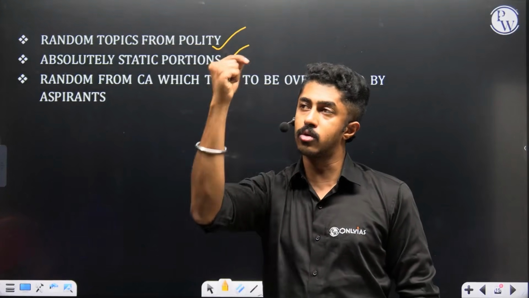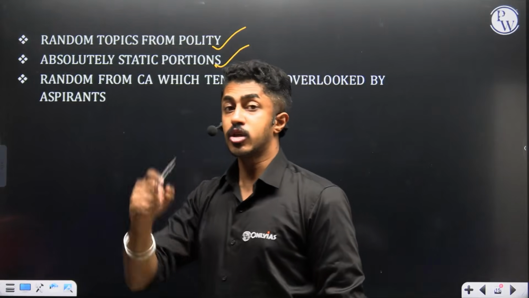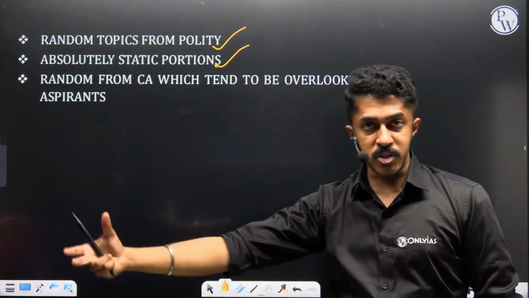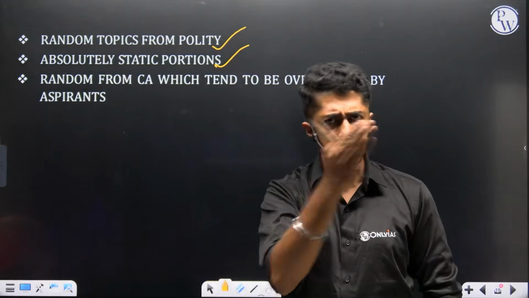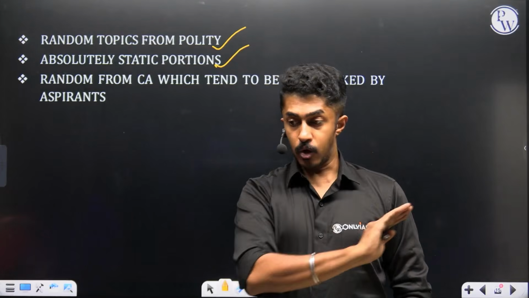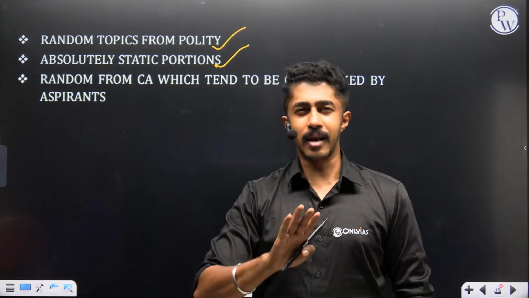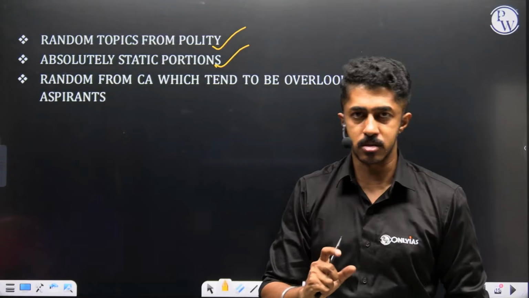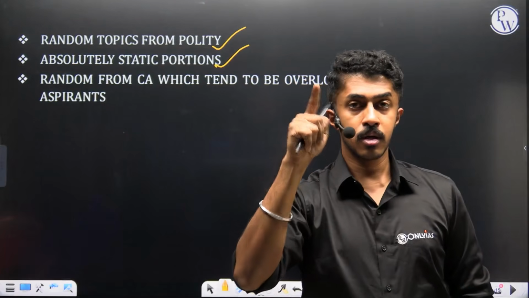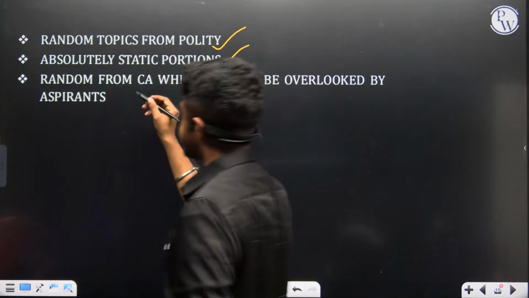Not that you will go 1, 2, 3, 4. No. You will first zone in on those questions which you are perfectly sure of. So it could be the first question, then the 10th question, then the 15th question. You can keep jumping around. It's fine. Jump around, take care of all the strengths. Then come to those questions where you're like, okay, I can write it, but I won't be able to do complete justice. Finally come to these absolute random ones. Clear? Random from current affairs, which tend to be overlooked by aspirants.